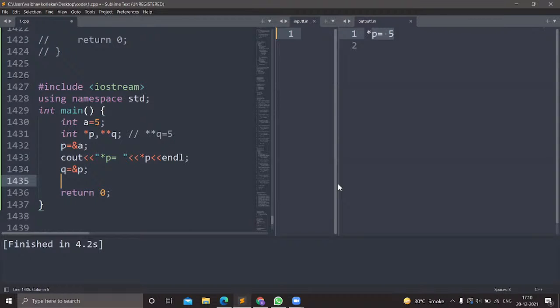Then pointer q should give the value of p. And what is the value of p? p is storing the address of the variable a. You can see this: p is storing the address of a. Okay, so we'll print this statement.